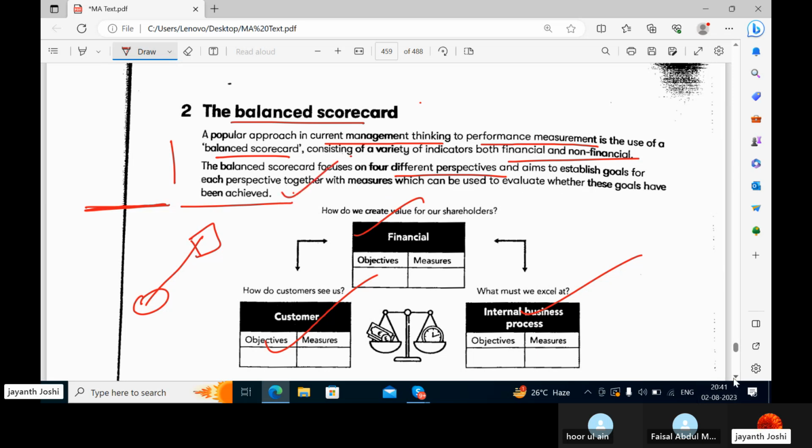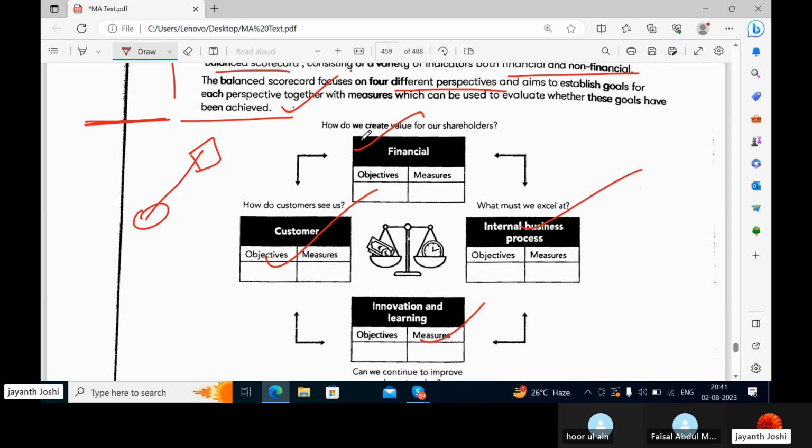Okay. So now first, what do we create? How do we create value for our shareholder? That is exactly the financial perspective. Okay. So we may have some objectives. We are going to look at that in detail and some measures we have to take. See, how do we create value for our shareholders? We will set some targets, some objectives, and we will take some measures for that.